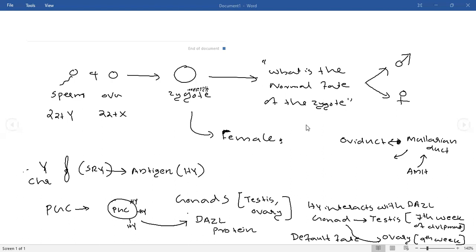Everything that is present there is present here. Normally the region from which the ovary develops is converted into the testis. The region from which the mons pubis develops is converted into the scrotum. The region from which the clitoris is produced develops into the penis. The region from which the glans clitoris was produced is converted into the glans penis. Clear?